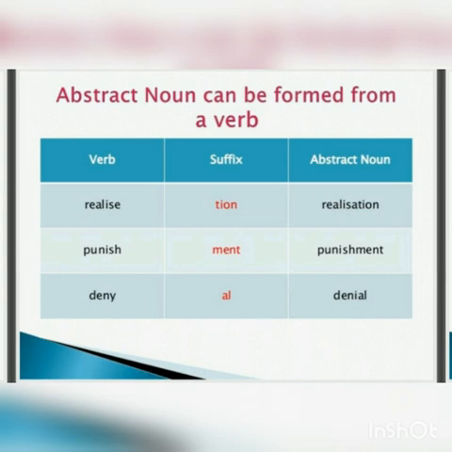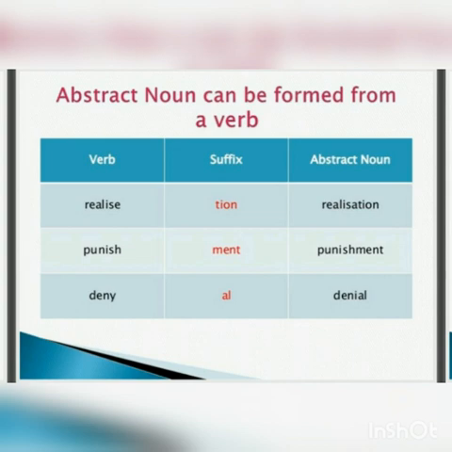Similarly, look at the verb punish. If we add a suffix ment to the verb punish, then we get an abstract noun, punishment.